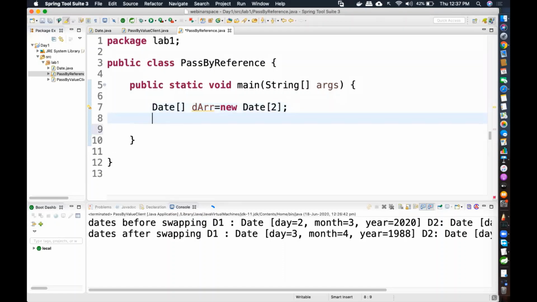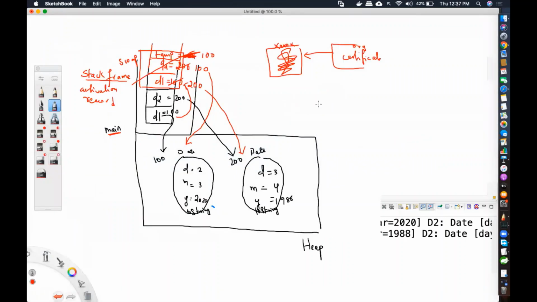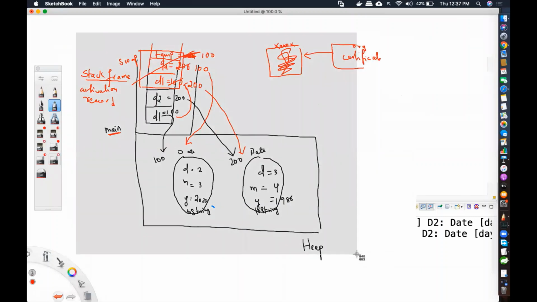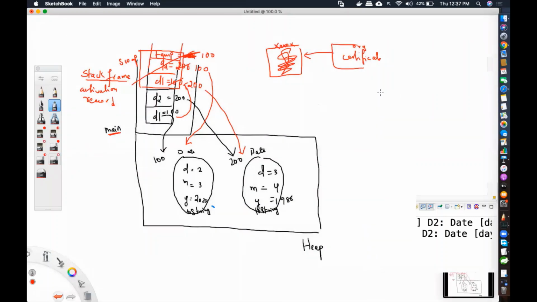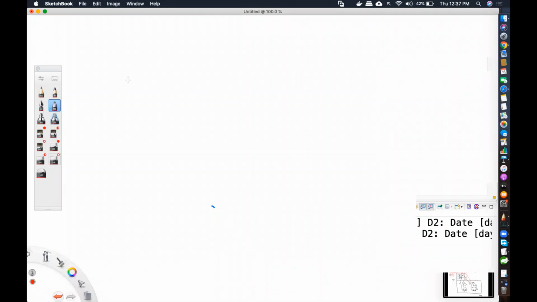Okay, fine. So this is going to create an array inside the heap. Let me just take a snapshot.